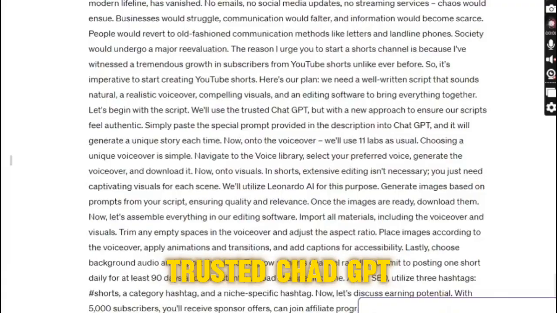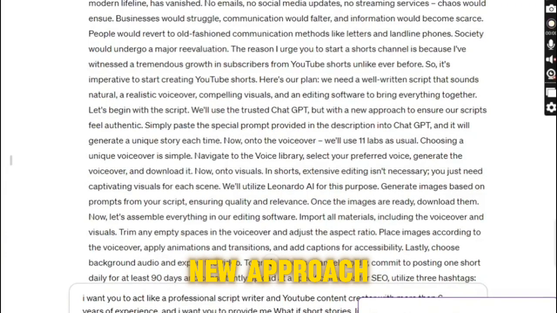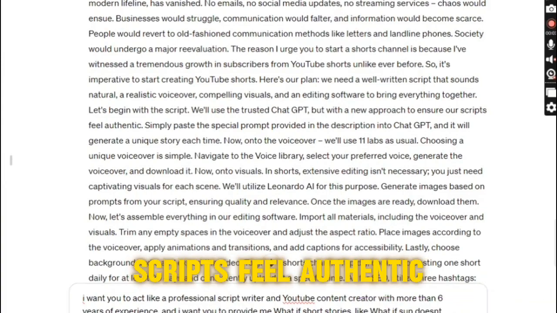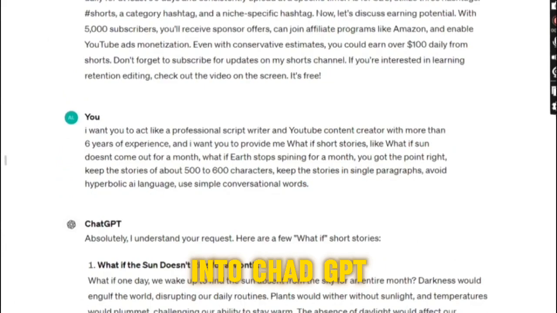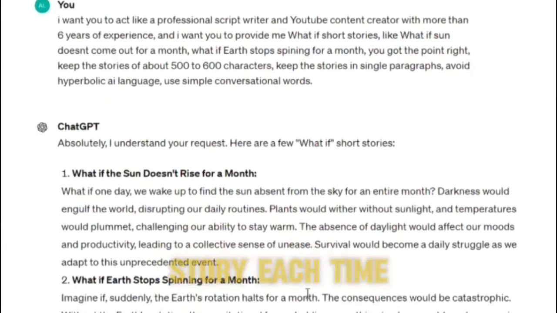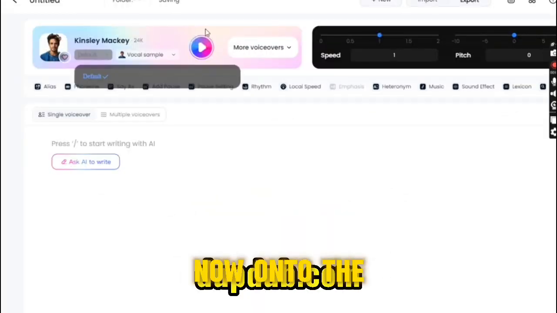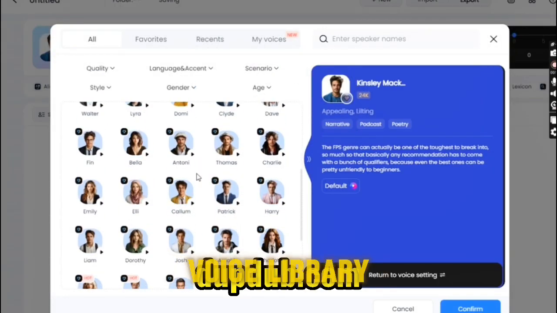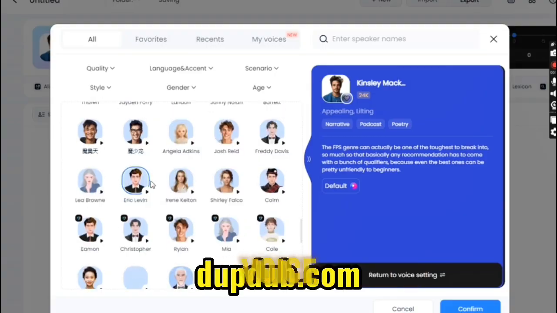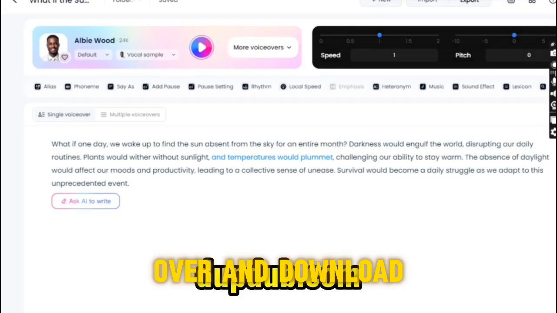We'll use the trusted ChatGPT, but with a new approach to ensure our scripts feel authentic. Simply paste the special prompt provided in the description into ChatGPT, and it will generate a unique story each time. Now, on to the voiceover. Choosing a unique voiceover is simple. Navigate to the voice library, select your preferred voice, generate a voiceover, and download it.